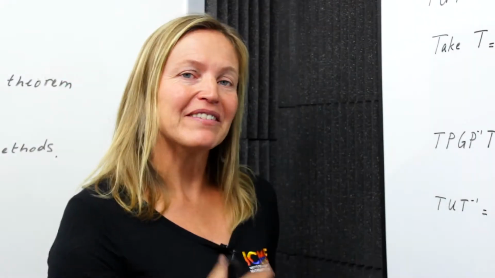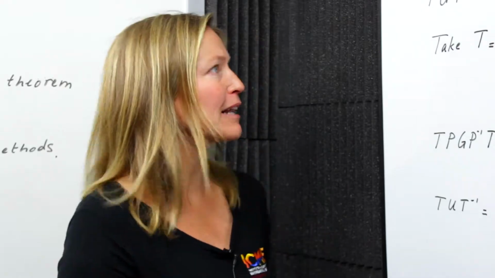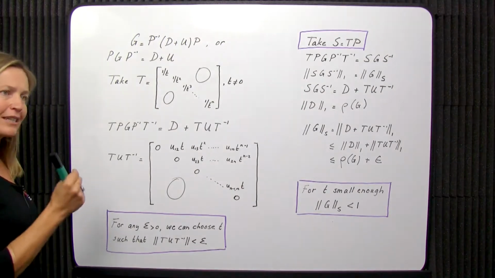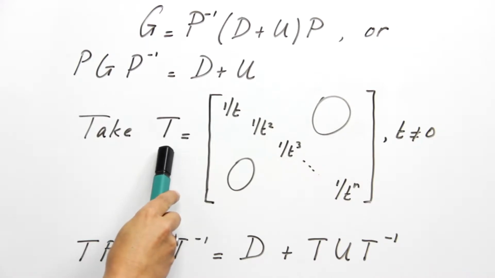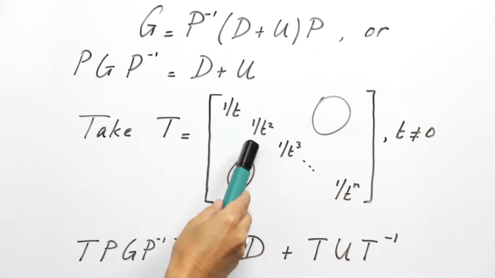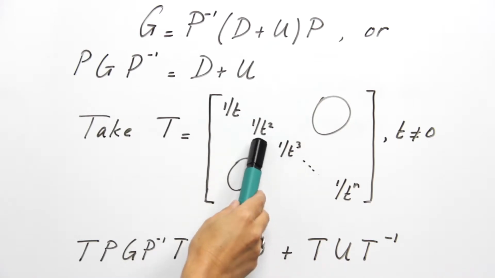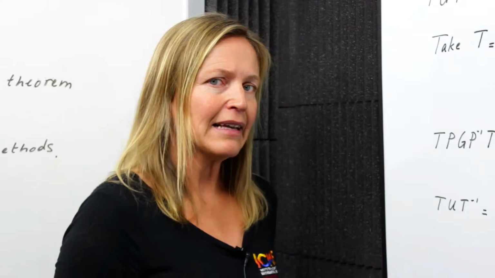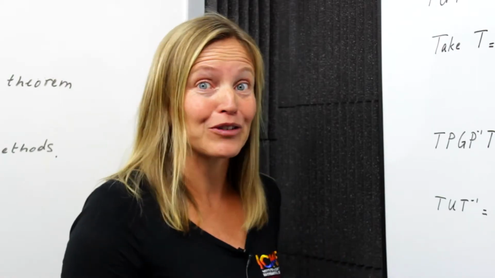Now we take that expression that we get from Schur's theorem and just write it a little bit differently. We move all the P's over to the left-hand side, and we get P G P inverse is D plus U. Now comes a tricky part, which is really creative. We construct another matrix T, which is a diagonal matrix, and on this diagonal is on every element 1 divided by t to some power. The first element is just t itself, the second element is t squared, then is t cubed, and so on, all the way down to t to the power n. How do you come up with something like this? Well, it's a lot of playing. So people played and found that this works.